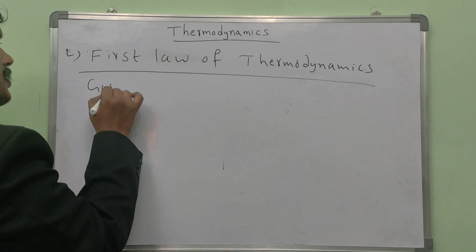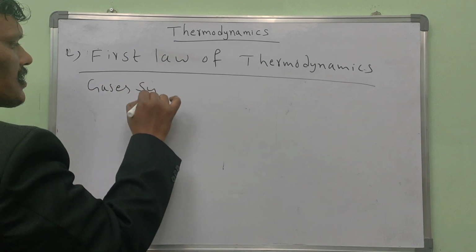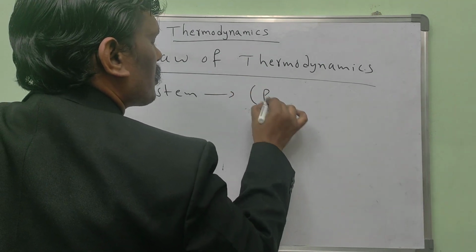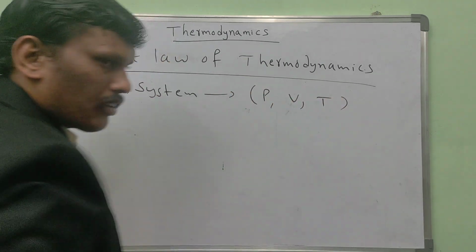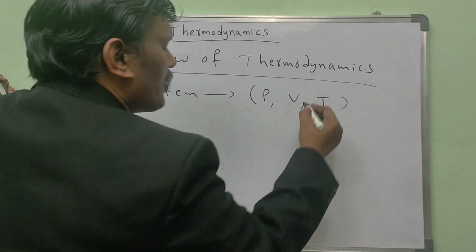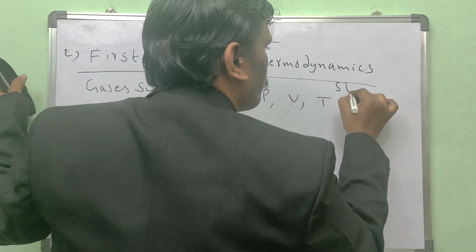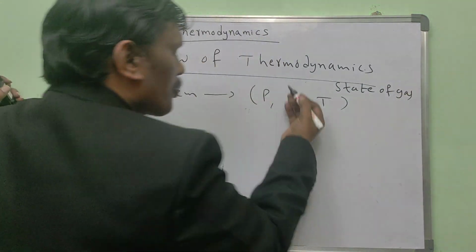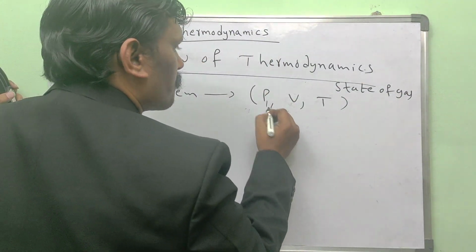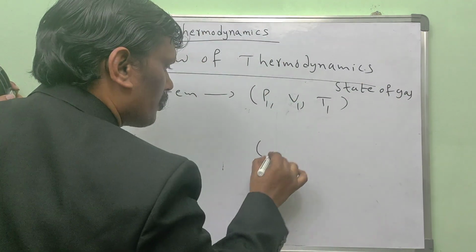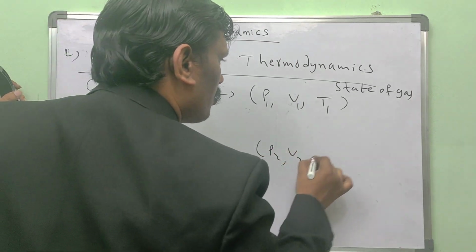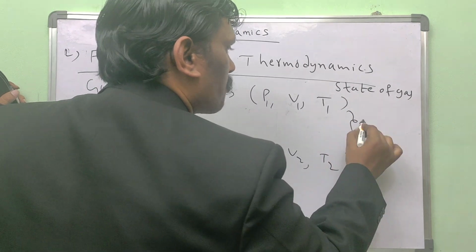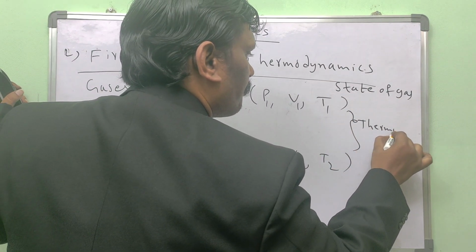Generally, any gaseous system consists of three parameters: pressure, volume, and temperature. This is called the state of the gas. If the state of the gas changes from P1 V1 T1 to P2 V2 T2, then we call it a thermodynamic process.